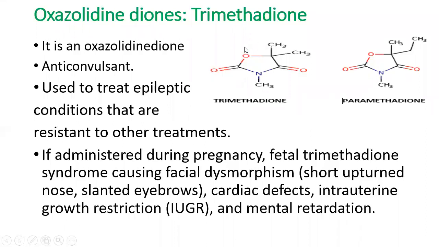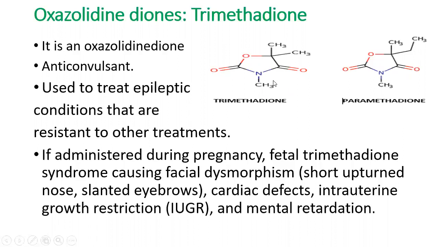So in oxazolidinediones, this particular class of compounds, they consist of the oxazolidine ring and the two keto groups. So it is oxazolidinedione. This is a completely saturated oxazole ring, so it is called oxazolidine, and there are two keto groups. Hence it is called oxazolidinediones.